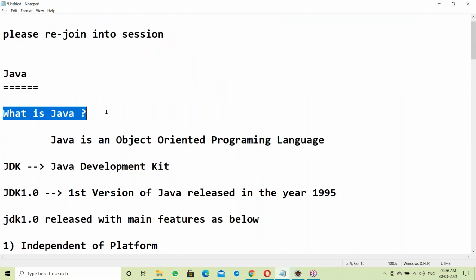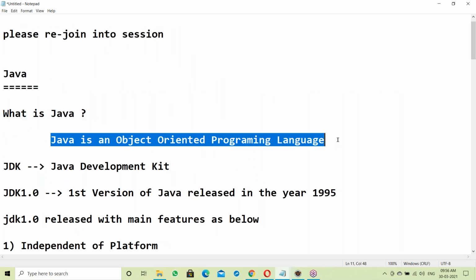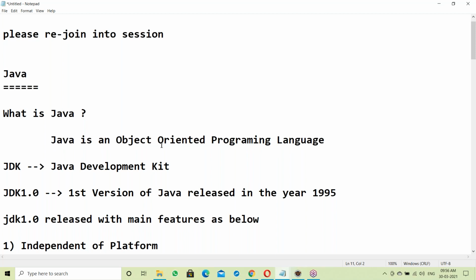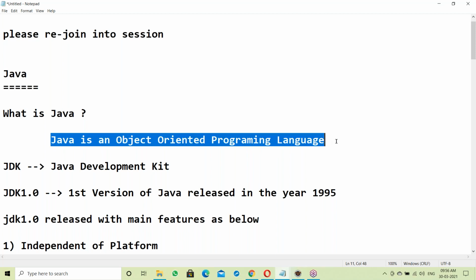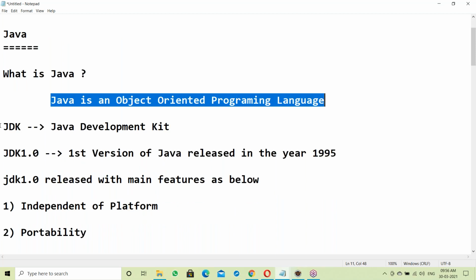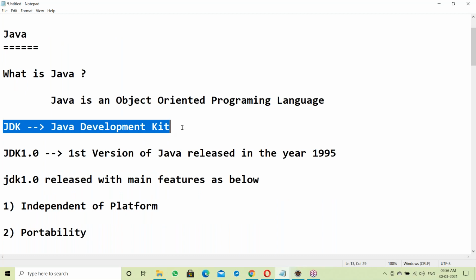So what is Java? Simple answer: Java is an object-oriented programming language. It's the JDK, Java Development Kit.